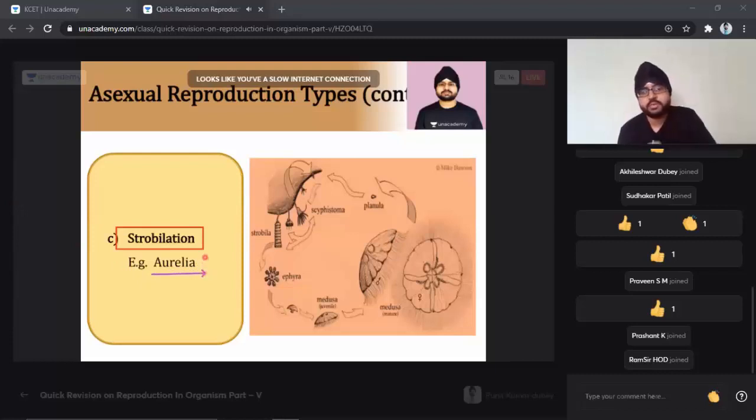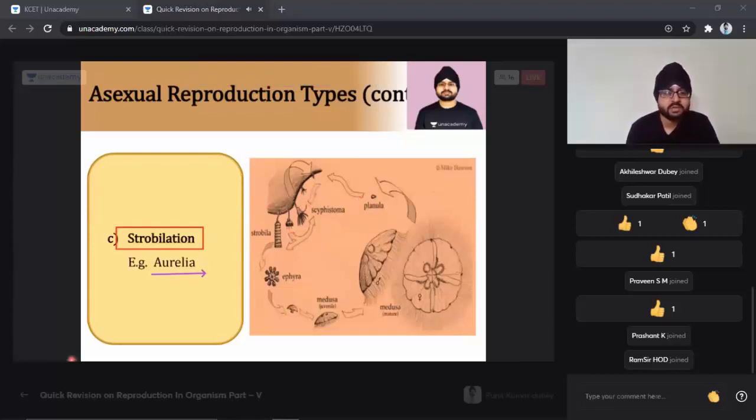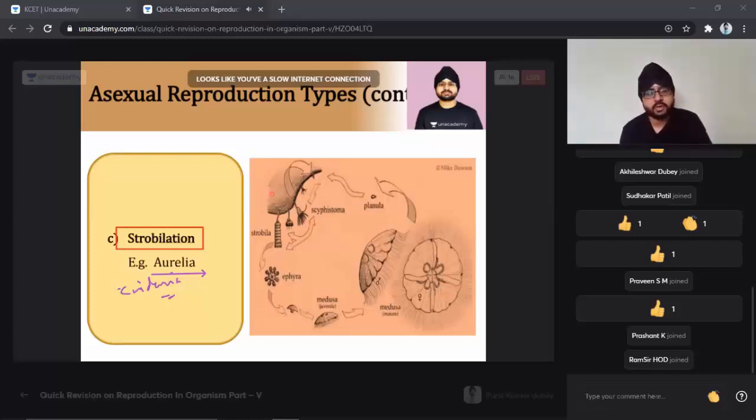I'm going to zoom the diagram and show you how Aurelia shows metagenesis. They all come under Cnidarians. So Aurelia is a Cnidarian, and it shows metagenesis. Let us try to understand how it shows metagenesis and how it can be beneficial for the individual. Let's try to understand that Aurelia part.